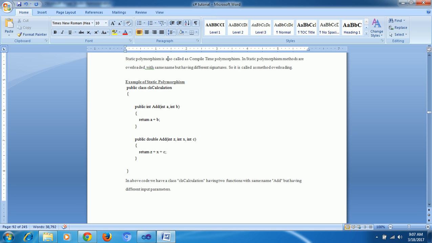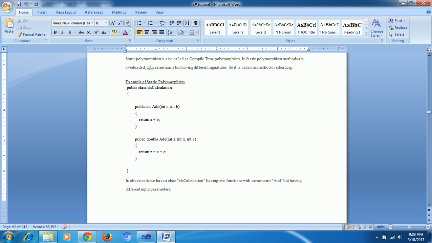Leave the return type. Even if I give a different return type, it does not matter. Will it execute or throw an error?